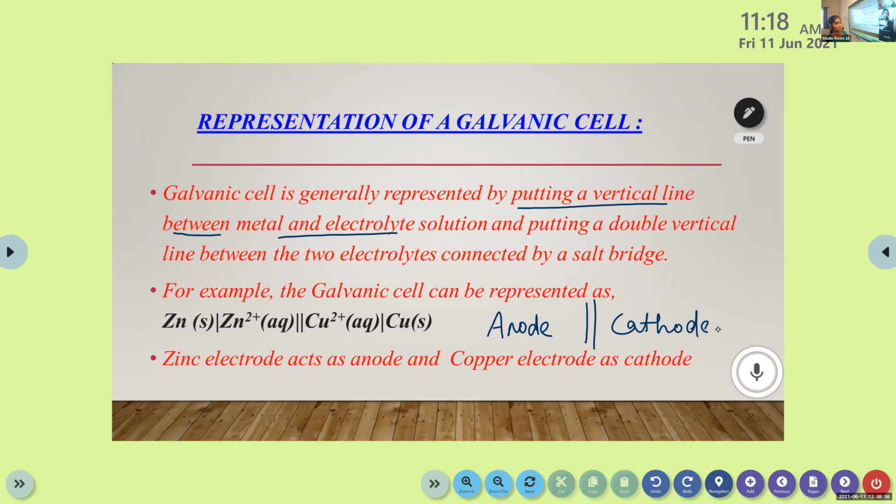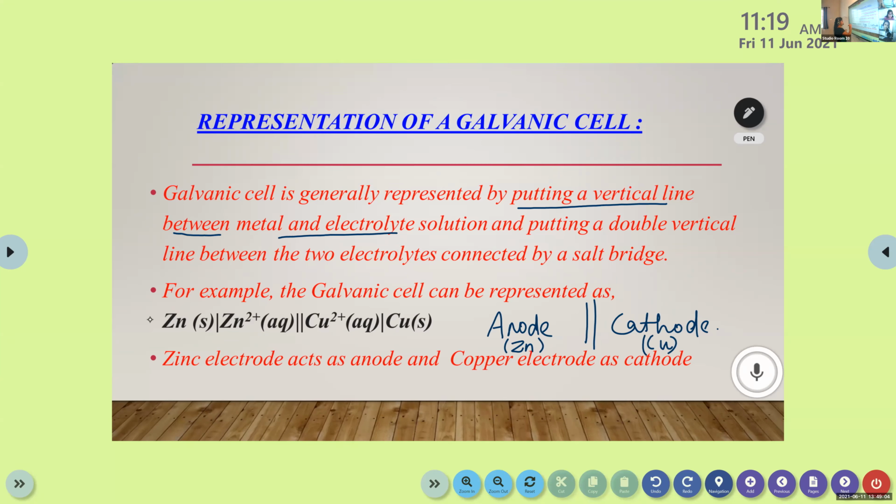Zinc or copper? Zinc, right? So you should write zinc first. After that, you have to mention copper. So zinc is the anode and copper is the cathode.